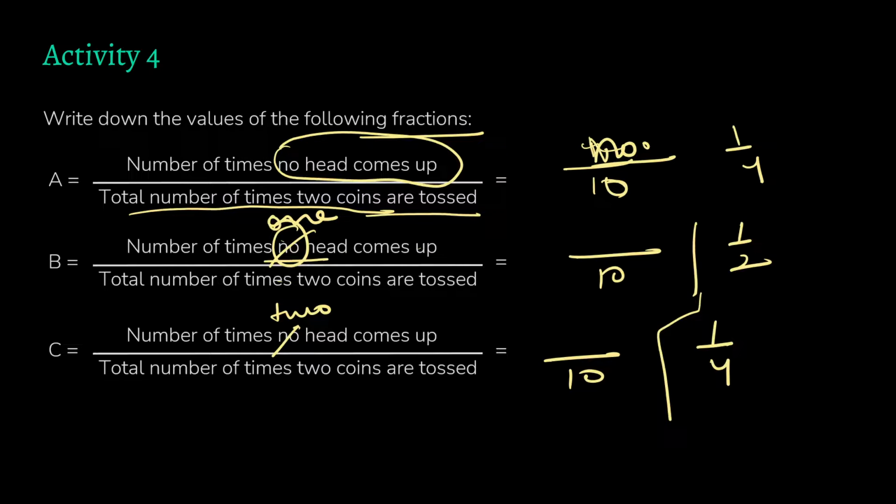So as you keep on increasing your number of observations, that is the number of tosses, these fractions A, B and C will come closer to these fractions. A will come close to 1/4, C will come close to 1/4 and B will come close to 1/2.